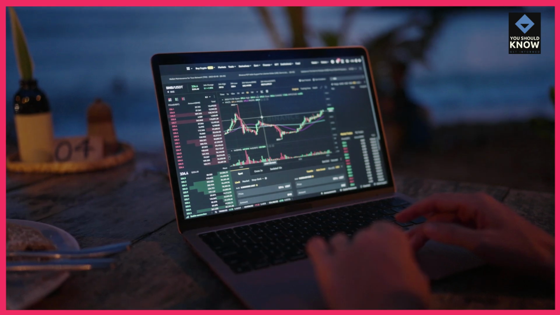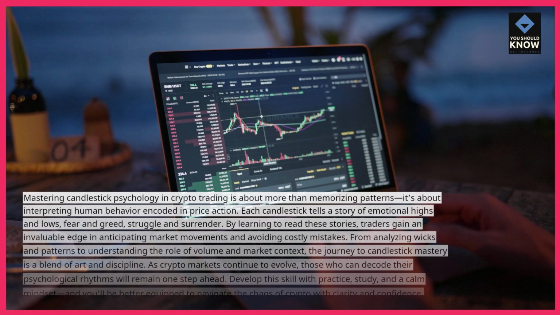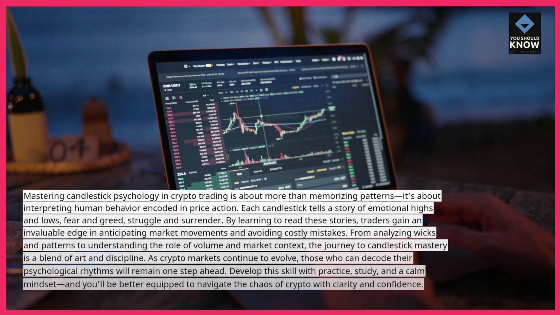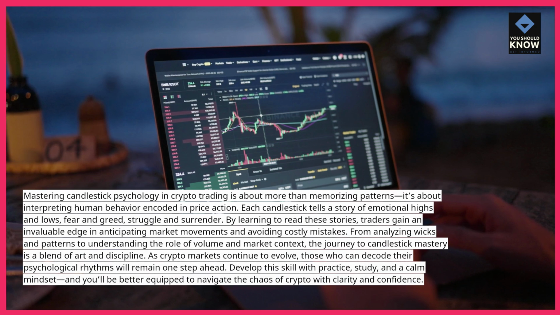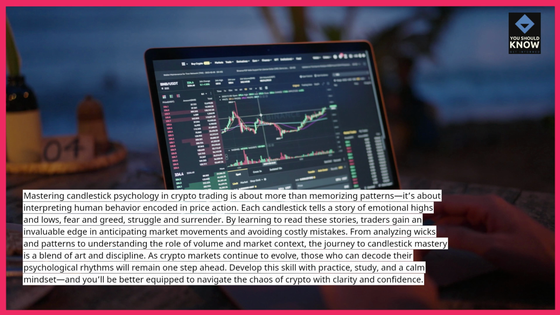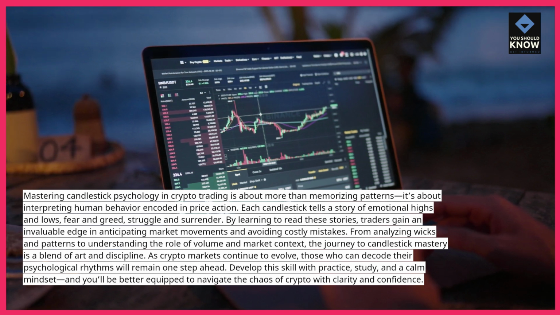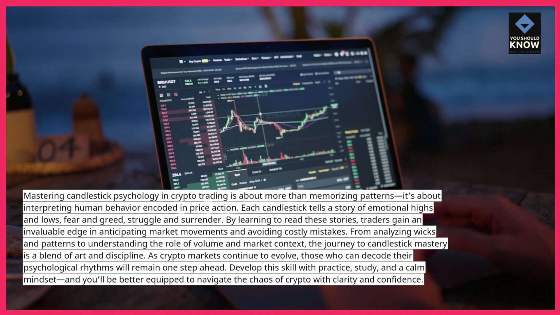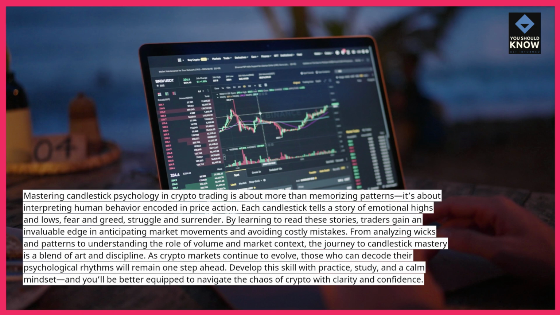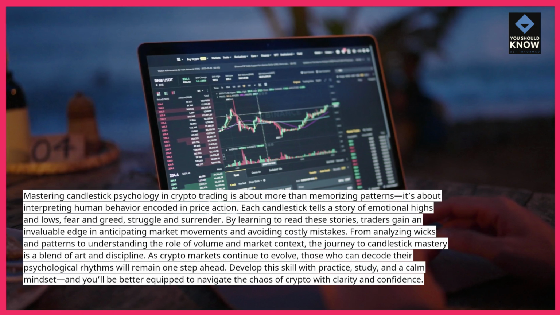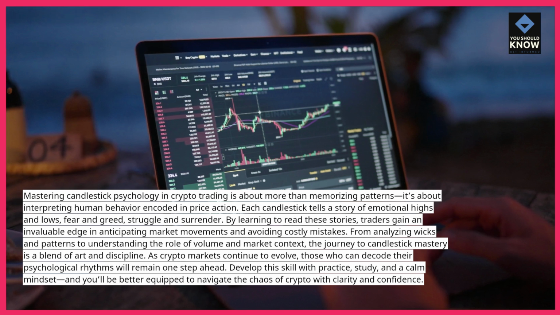Mastering candlestick psychology in crypto trading is about more than memorizing patterns. It's about interpreting human behavior encoded in price action. Each candlestick tells a story of emotional highs and lows, fear and greed, struggle and surrender. By learning to read these stories, traders gain an invaluable edge in anticipating market movements and avoiding costly mistakes. From analyzing wicks and patterns to understanding the role of volume and market context, the journey to candlestick mastery is a blend of art and discipline.